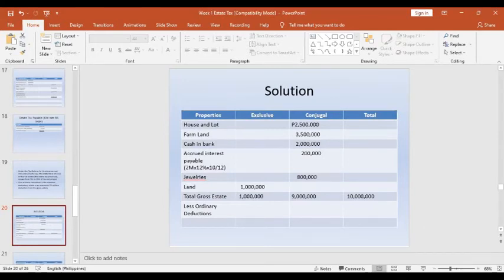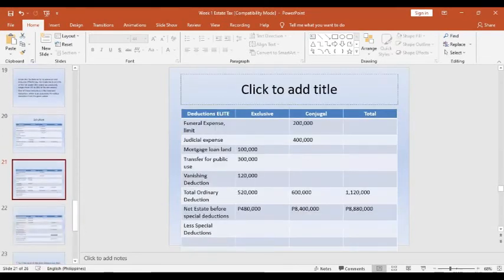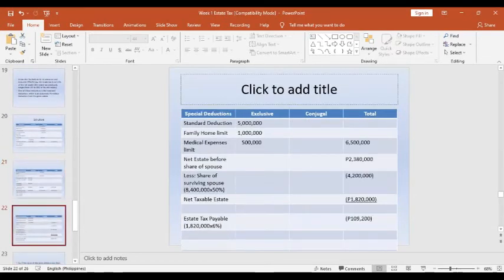So let's have the solution of the net estate based on RA 10963. It's the same data and the same computation, but the difference is the special deduction, the standard deduction of 5 million. That's why the total special deduction is 6.5.